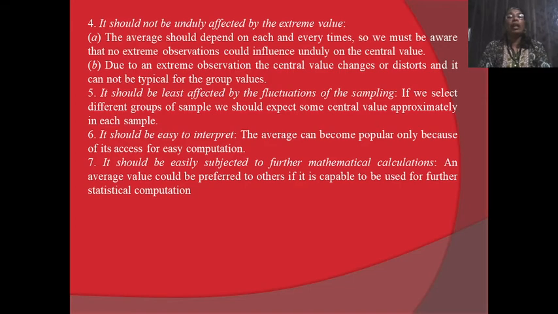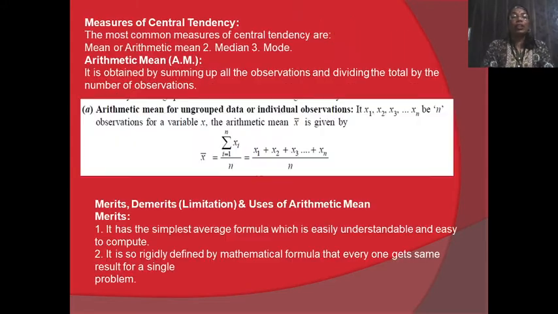It should be least affected by the fluctuation of sampling. That means if we select different groups of samples, we should expect approximately the same central value in each sample. It should be easy to interpret. The average can become popular only because of its ease of computation. It should be easily subjected to further mathematical calculation. An average value could be preferred to another if it is capable of being used for further statistical computation.